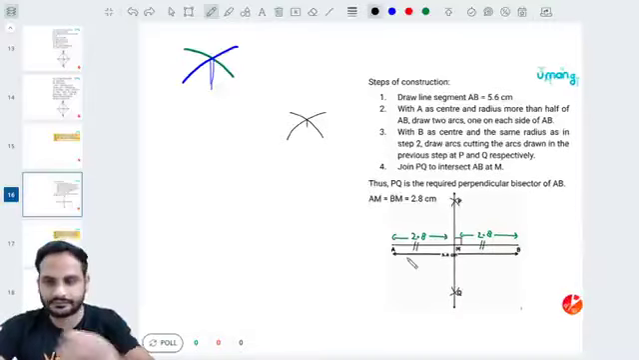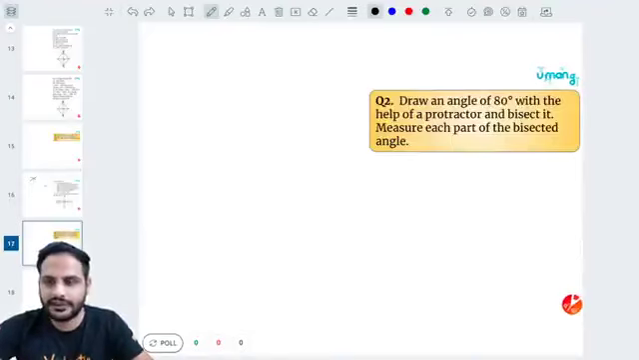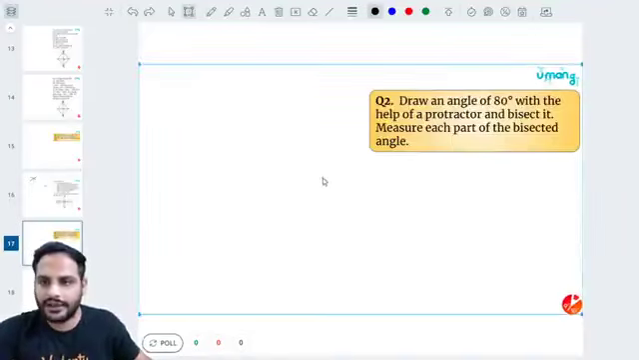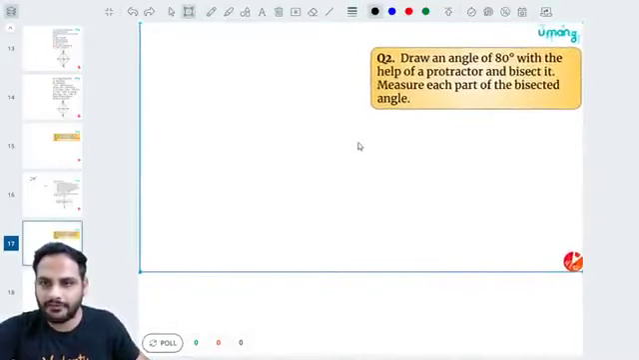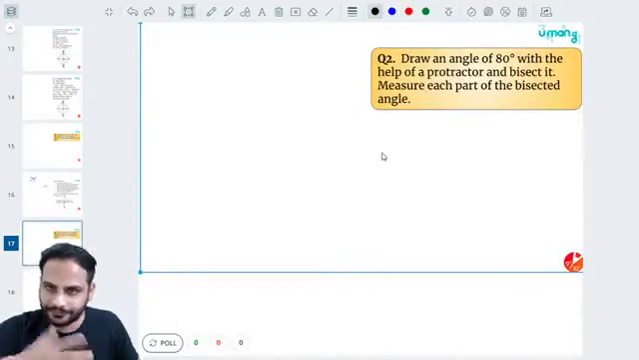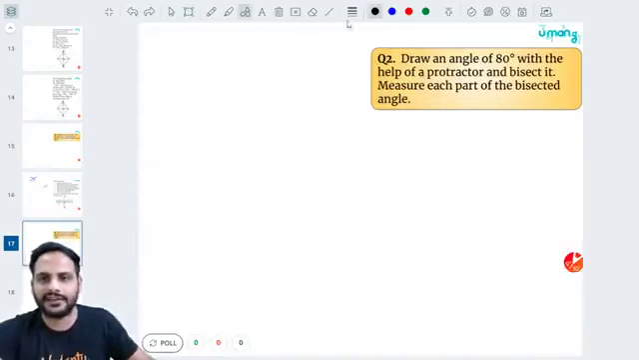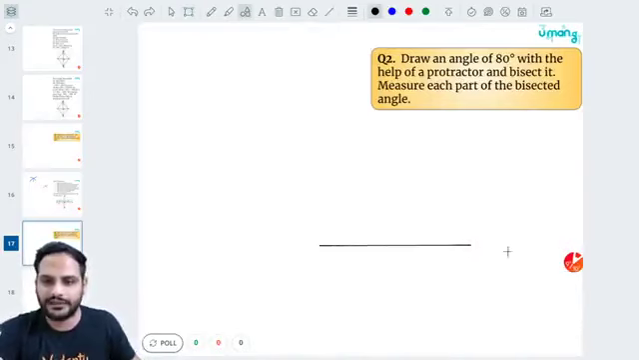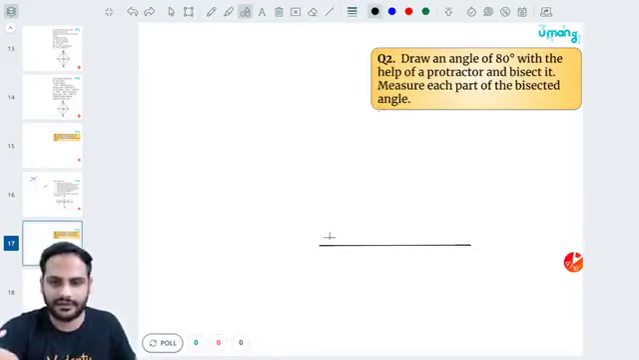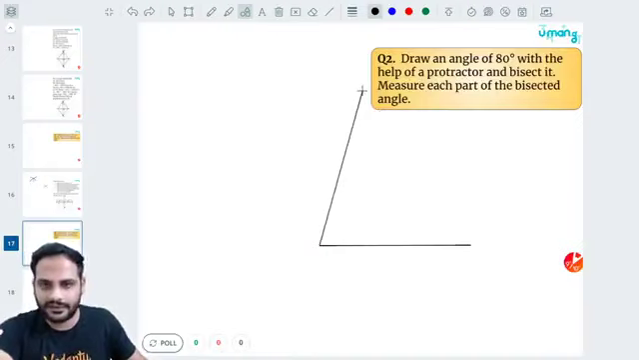Okay, chalo. Now let's go for the next question. Next question is, draw an angle of 80 degrees with the help of a protractor and bisect it. Measure each part of the bisected angle. So for example, how do you draw using a protractor? Draw a line something like this. Keep the protractor over here, measure where is 80 degree, wherever you find 80 degree, something around 80 degree will be there.